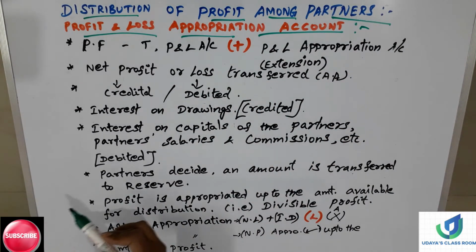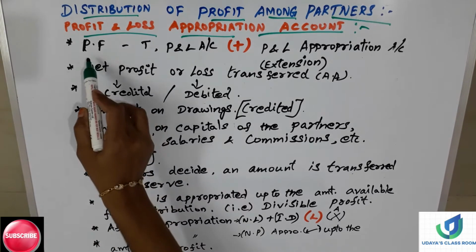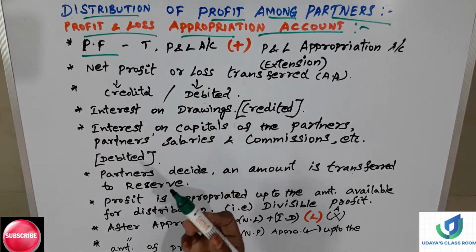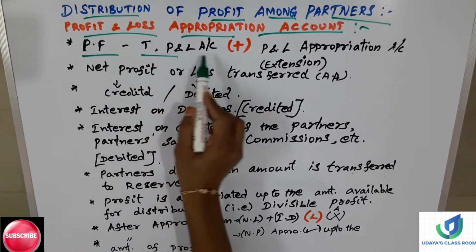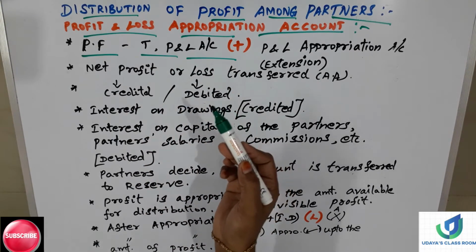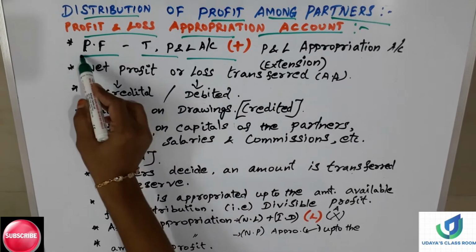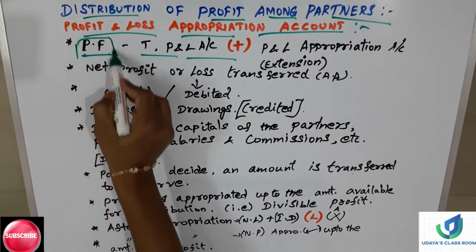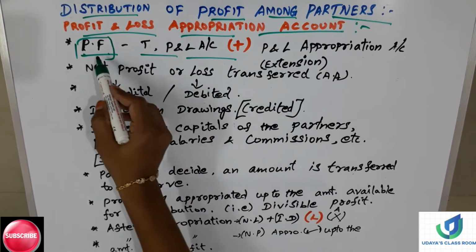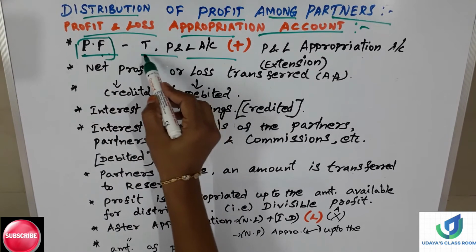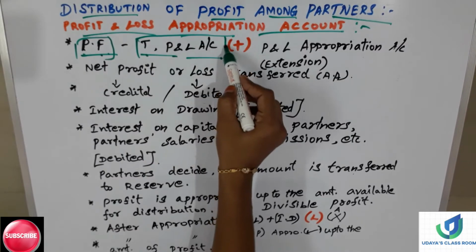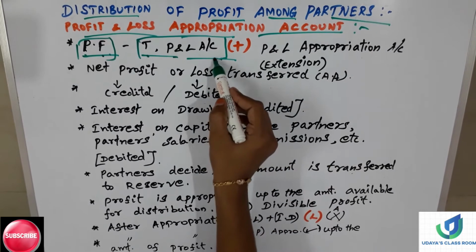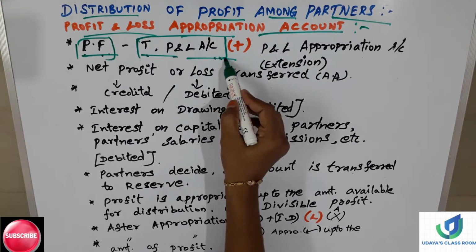The first point that I have for you is that a partnership firm, like a sole proprietorship concern or any other proprietorship concern, will be preparing trading and profit and loss account. Here, P.F means partnership firm, I have just written it short. In grade 11, we have studied the trading and profit and loss account, final accounts, right? In the same way, the partnership firm also will be preparing this.